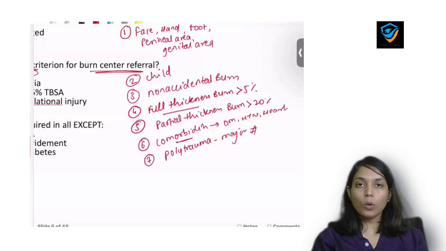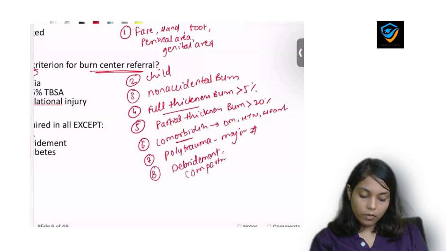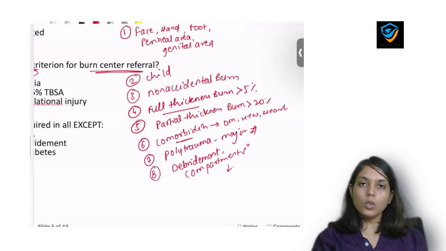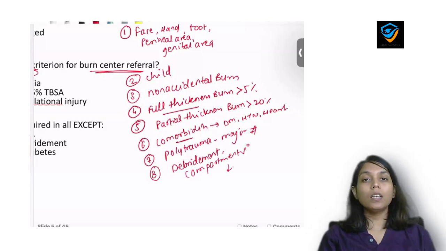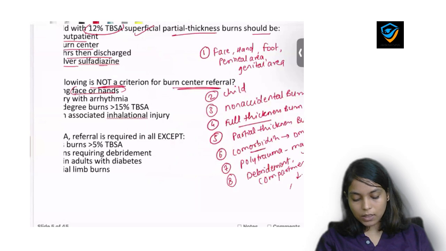If there is involvement of polytrauma or major fractures, then also we will refer him to the higher center. Also, if the patient requires surgery, that means debridement, or the patient has compartment syndrome and will require fasciotomy eventually. So all these patients who you think will gradually need surgery, we refer to the higher center. Okay, so let's discuss this MCQ.